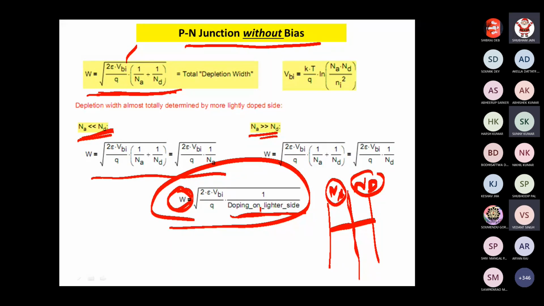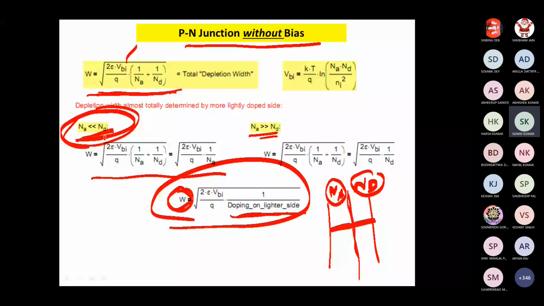Sir, on the lighter side, how is it different? Doping on the lighter side. Suppose for this case, Na is very, very less than Nd. Your Na side depletion width will be high, and on the Nd side the depletion will be less. The total depletion width is W. So this side is higher, this side will be less.